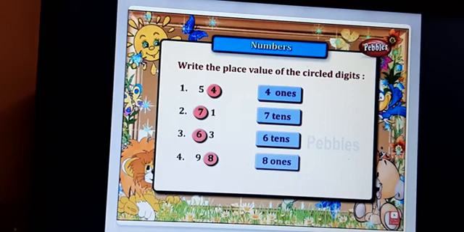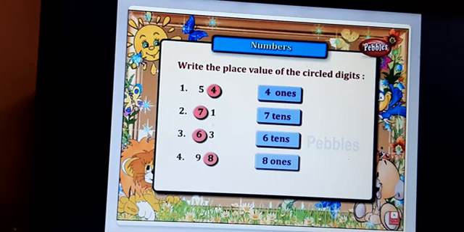So when you're writing the place values, when you're identifying the numbers, you should go from the right side. 4 is in ones place, 5 is in tens place. But when you read it, it is from the left. That is 54. Now 4 is in ones place, so you have to write here. You have to circle, understand, and write the values of that.